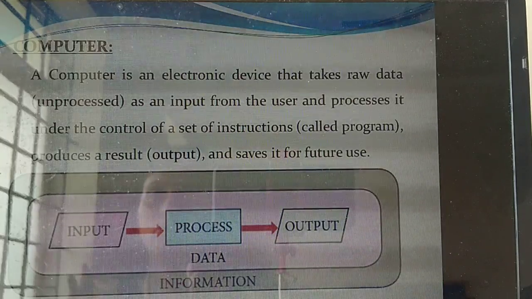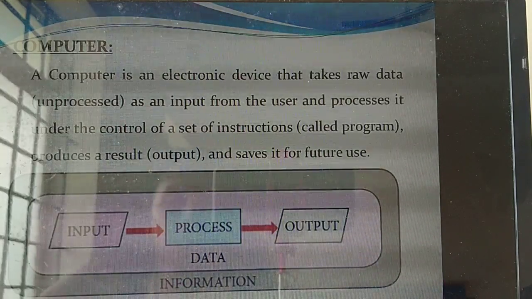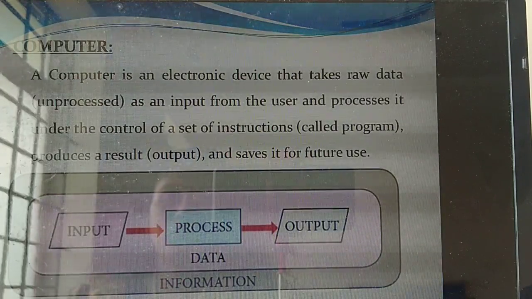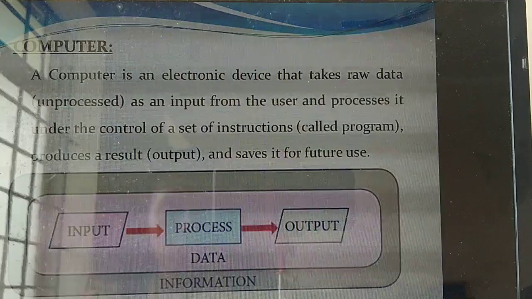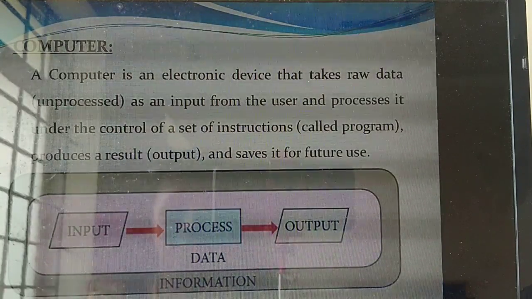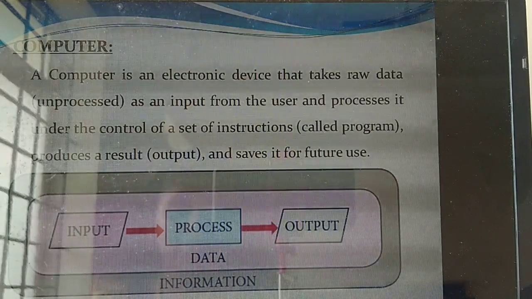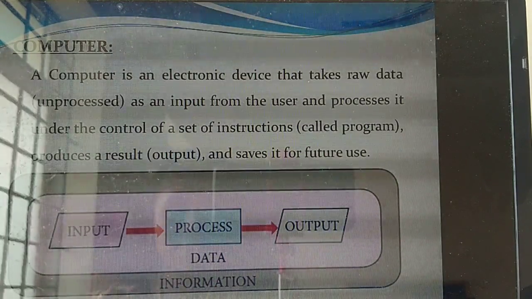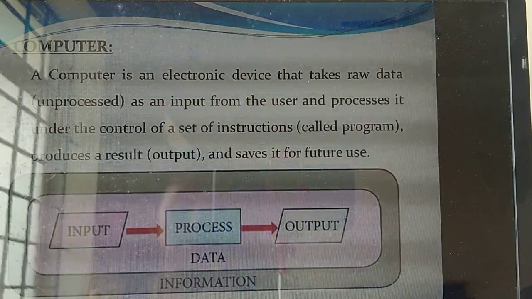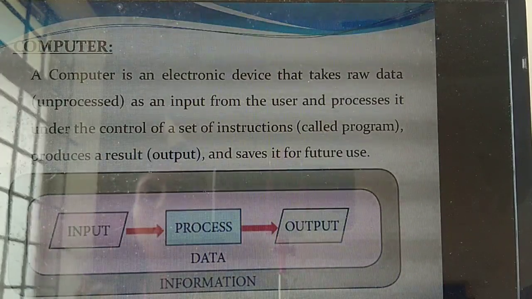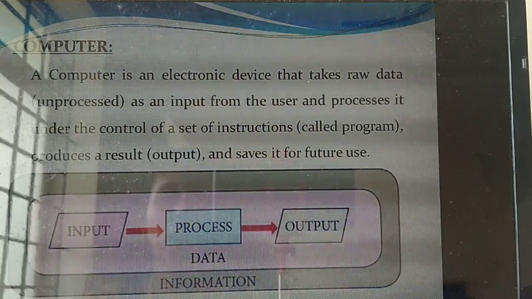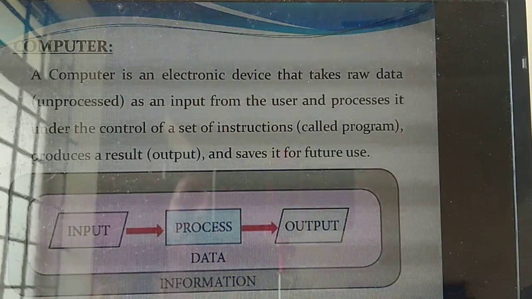For example, you are going to see some photos in the system or on the mobile phone. What will you do? First you will switch on the system. For example, the photos I have copied in my pen drive, I am going to copy them from my pen drive to the system and view them. Understand? What is the first step I will do? First I switch on the system. Then next I plug the pen drive into my system. That is the input I am giving. Next I open the photo. That's the process. Understand? Processing. Then output. What's the output you are getting? I am opening the photo and seeing it. That's the output. Understand? It's a simple example I am telling.